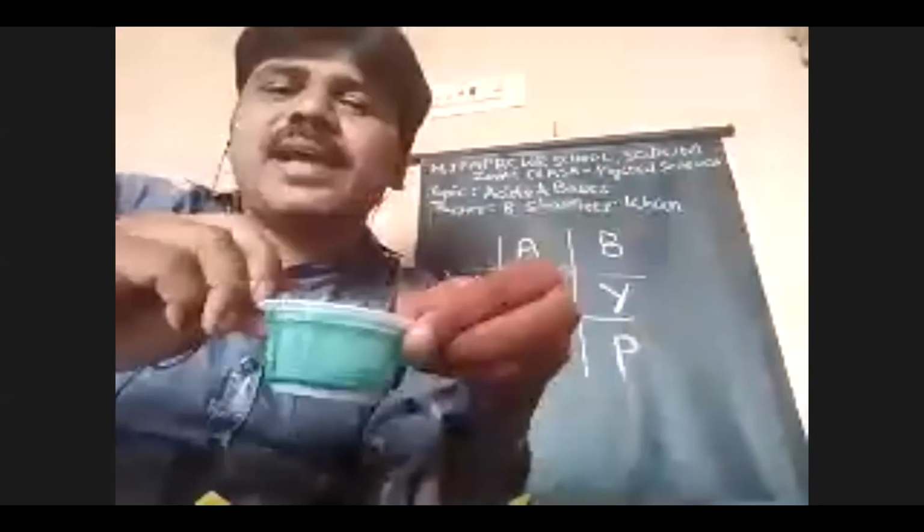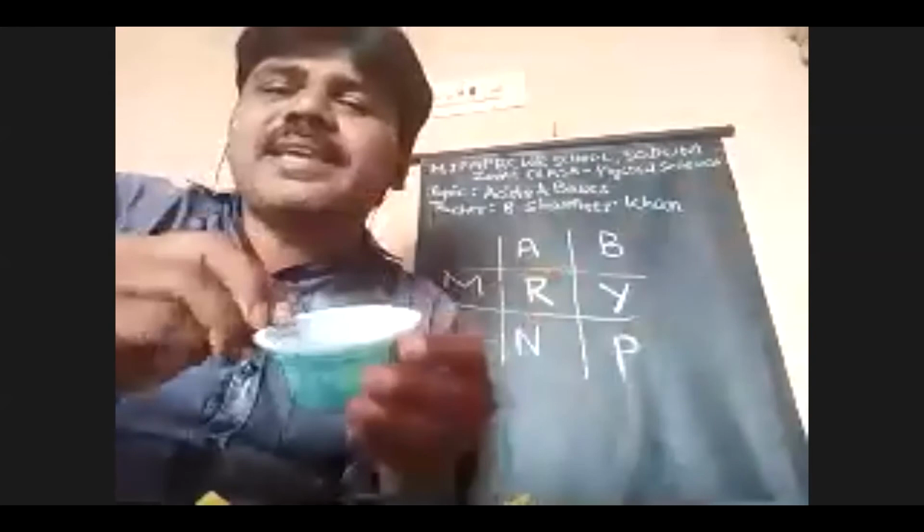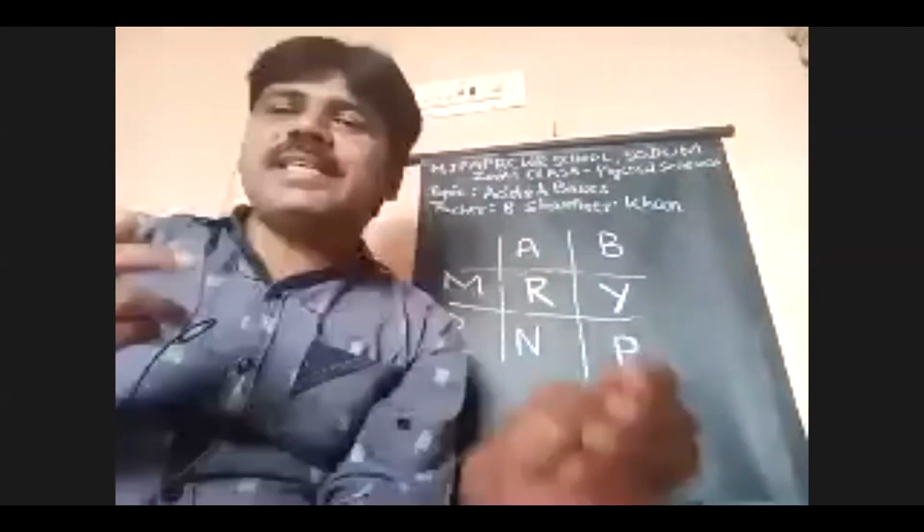So here it is also a natural indicator. When we add soap solution, the turmeric paper turns into red color. That means if the turmeric paper turns into red color, then it contains a basic substance. So what substance have we taken here? Soap solution. So soap solution is a base, a basic substance. So here we use some natural indicators to identify the acid and base.